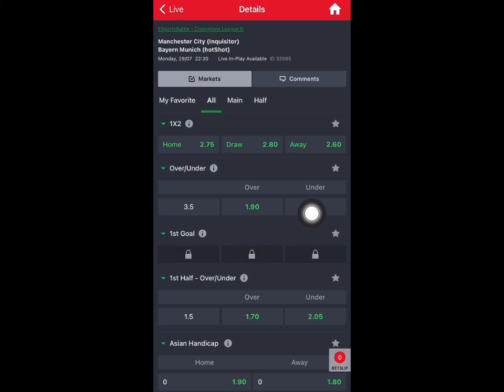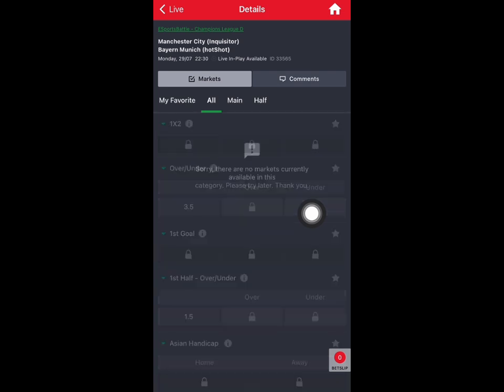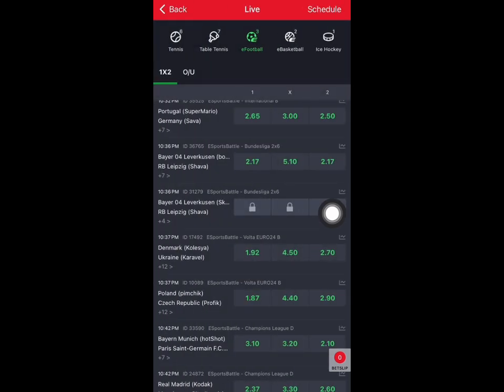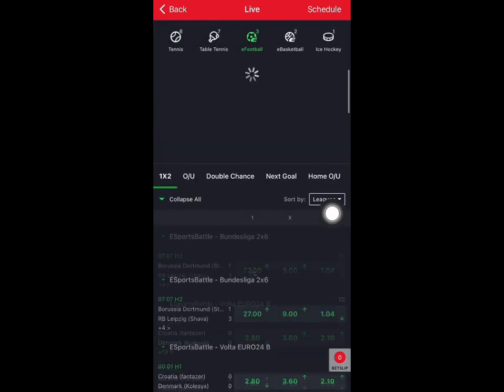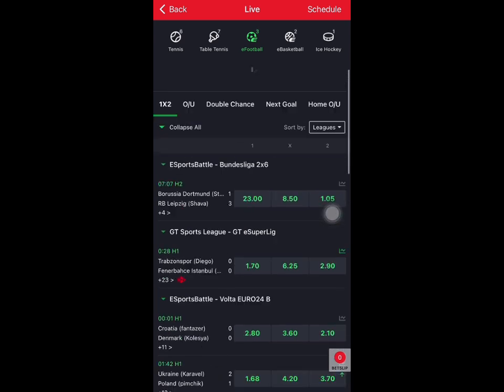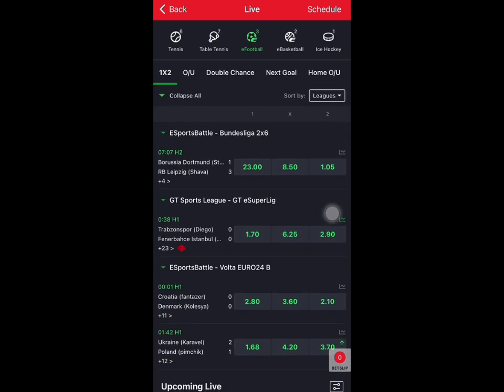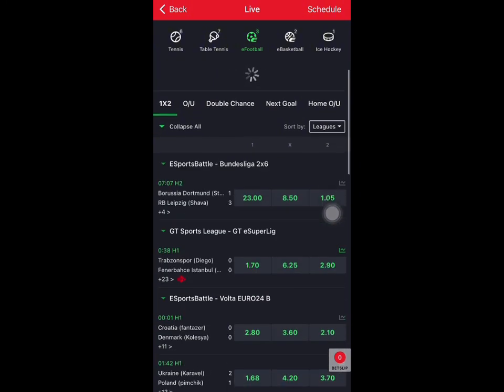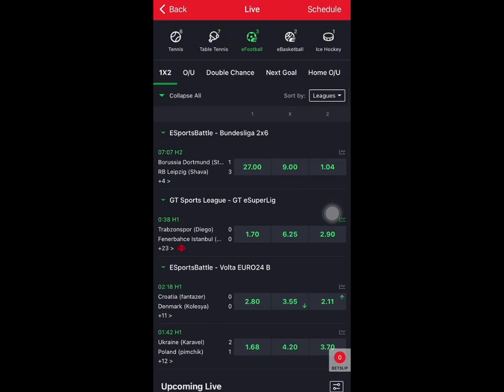So we are going to note those two teams. We are going to note their names. We have Manchester City and we have Bayern Munich. Manchester City is playing against Bayern Munich. Okay, so now let's go to live. We keep on refreshing till we have it here. Manchester City versus Bayern Munich. Those are the two teams.